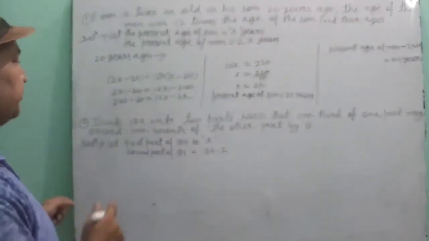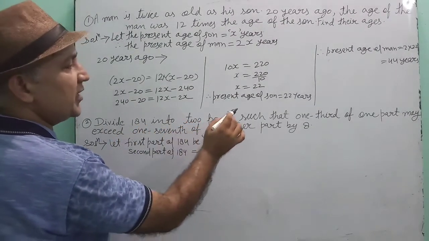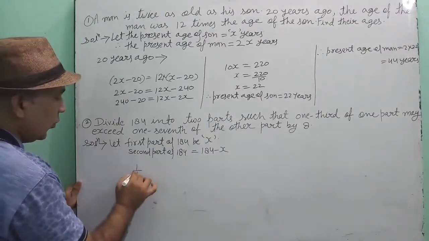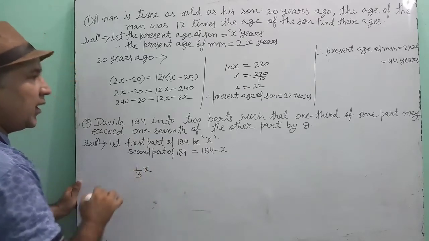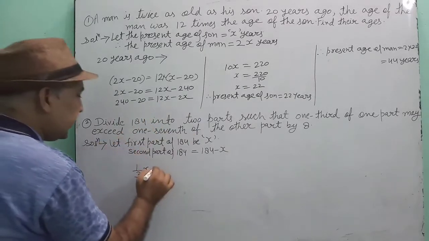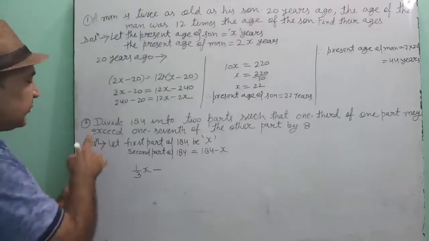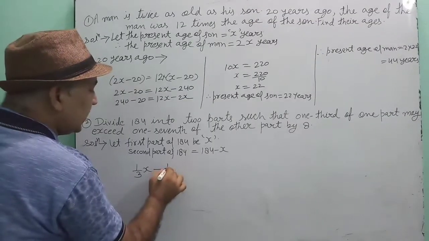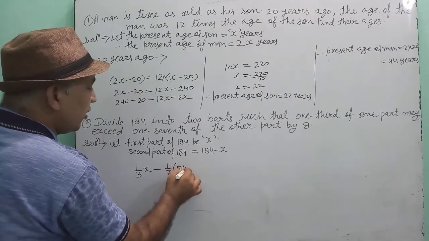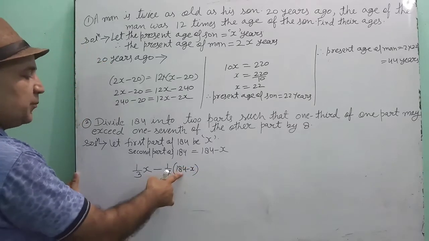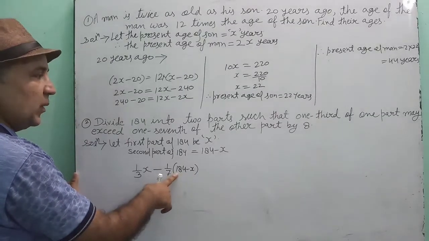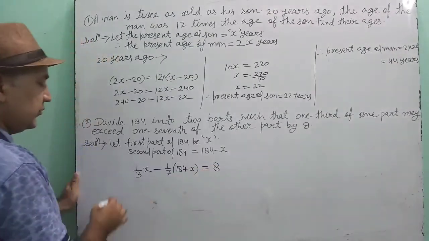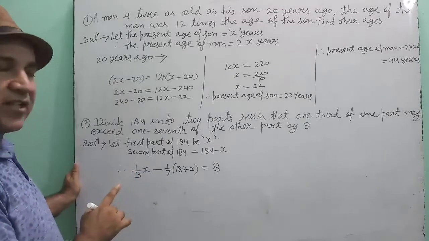Okay, now see the question. Divide 184 into two parts such that 1/3 of one part may exceed 1/7 of the other by 8. We have learned the technique. In place of exceed we will put minus. The other part is 184 minus x. By 8, in place of by we will put equal. Is this understood? Your equation is ready.